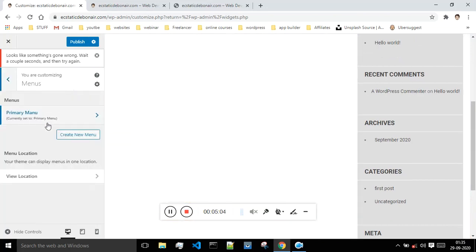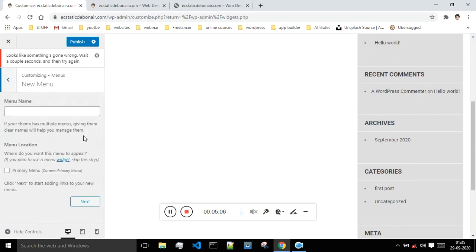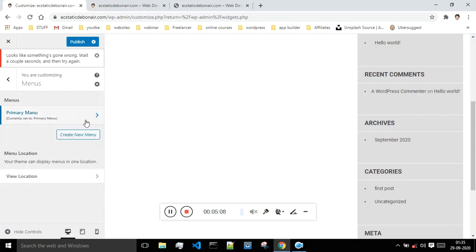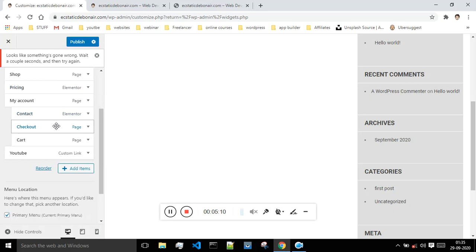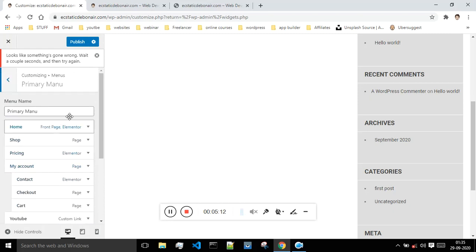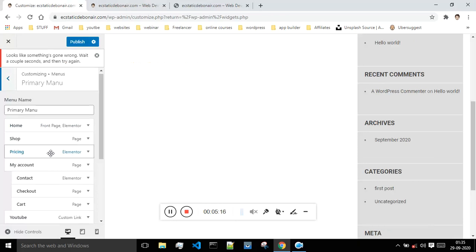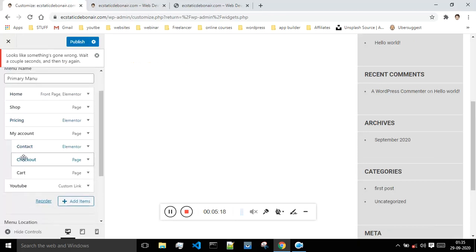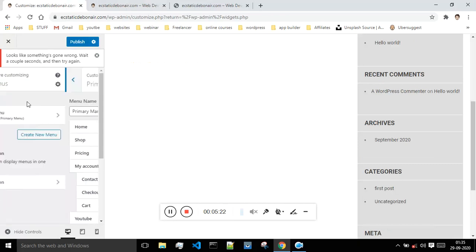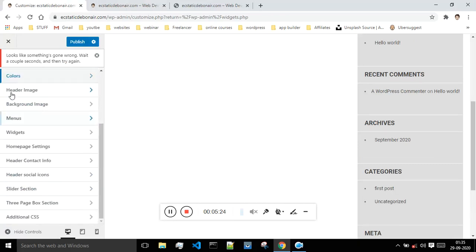Next is menus. Okay, so if you want, you can create your menus, and you can even customize your menus. I have already shown you guys how to create your menus. So menu is basically this one, these options what we have. You can select them from this place, and you can customize your menu from this place over here.